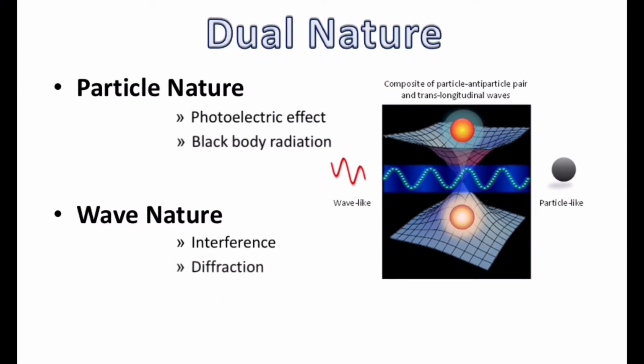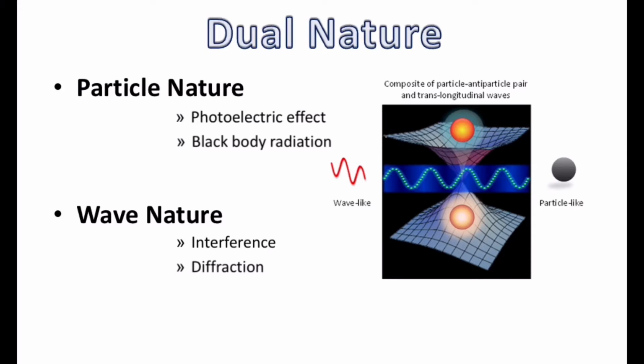Diffraction is nothing but when light of wavelength comparable to an obstacle deviates from its original path or straight line. This is the bending nature of light, and we call it diffraction. And interference, in wave optics: when light travels through a double slit, it interferes and produces constructive and destructive interference. This is the interference effect. These explain the wave nature of light.